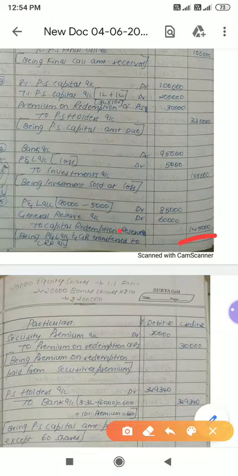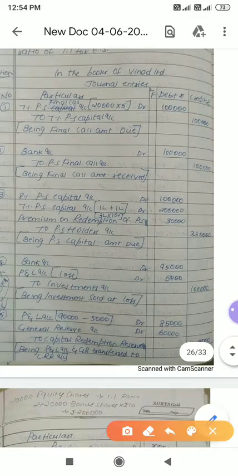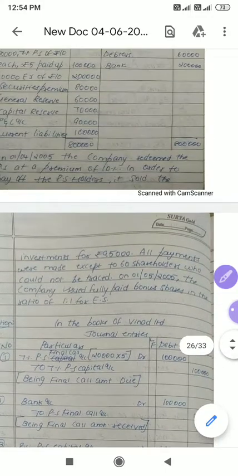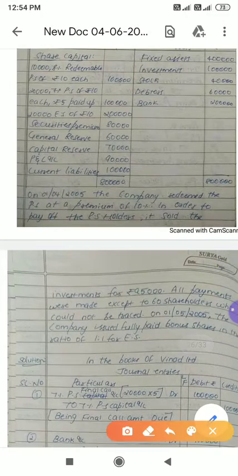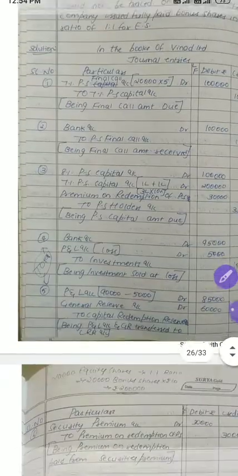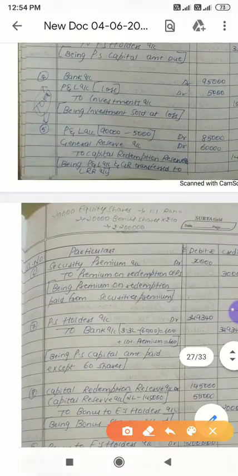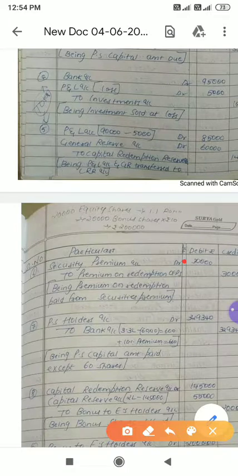And the next one. We need to pay premium over here. How much premium do we need to pay? 30,000. And look at the question, we have securities premium of 80,000. To pay 30,000, we already have 80,000. That means we have sufficient securities premium. So a simple journal entry: securities premium account debit 30,000 to premium on redemption of preference shares 30,000. Being premium on redemption paid from securities premium.